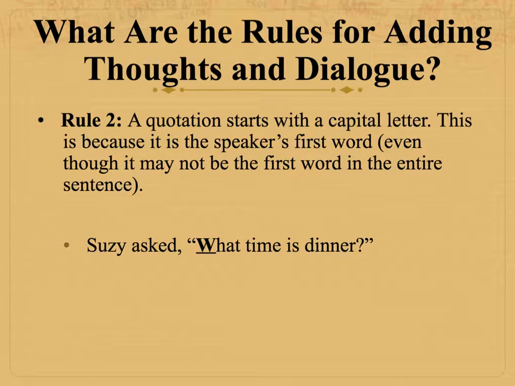Rule 2, a quotation starts with a capital letter. This is because it's the speaker's first word, even though it might not be the first word in the entire sentence. Here's an example. Susie asked, "What time is dinner?" So even though the first word in the sentence is Susie and is capitalized, the first word that Susie says, "what," the W should be capitalized.